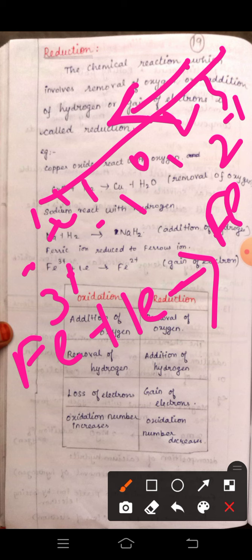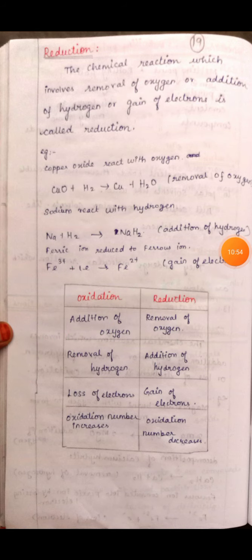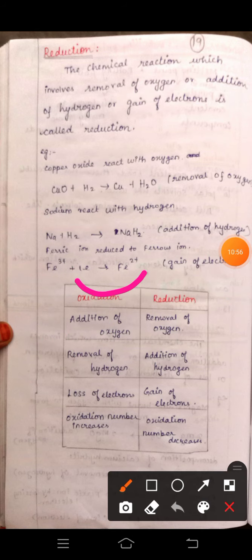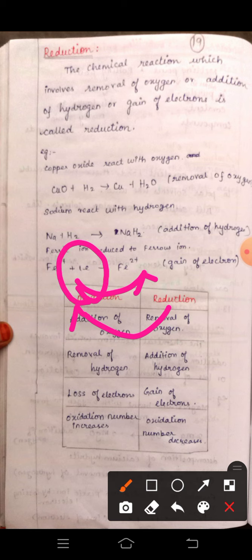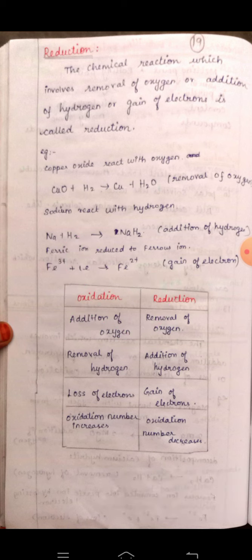If the oxidation number increases, that is an oxidation reaction. If the oxidation number decreases, that is a reduction reaction. See here, students, if the electron is lost, we write that one electron on the right hand side. If the electron is gained, we write it on the left hand side. Here there is a gain of electron, so we write one electron on the left hand side. Now are you clear about oxidation and reduction?